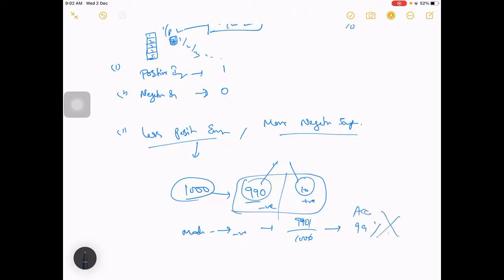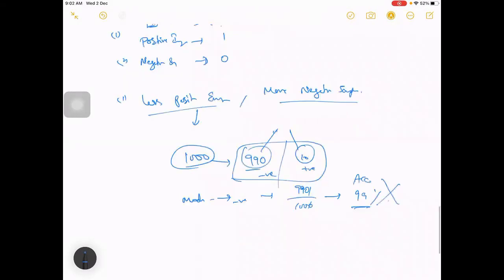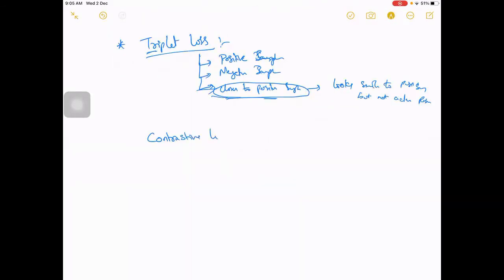Which is not at all right, because this may look like a good model, but actually it's not good. So we have to employ a strategy here as well, which will tackle this issue in the loss.